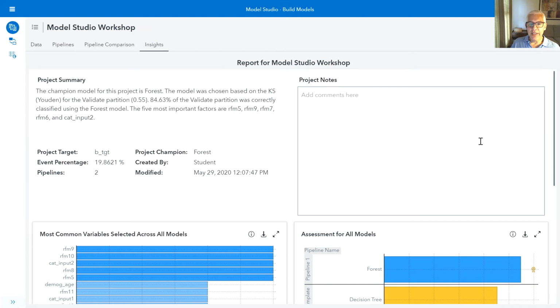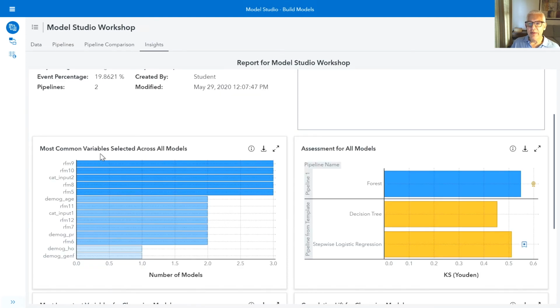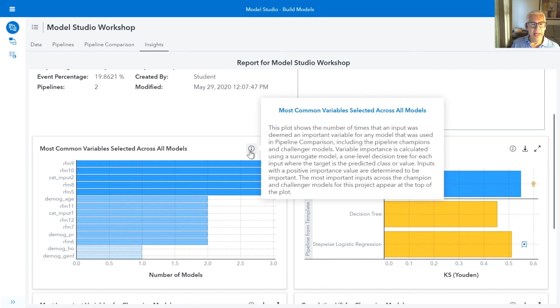If we scroll down just a little bit, you'll see that we also have the most common variables selected across all of our models. So that's really showing me all of those variables that are important to the models that are in our pipeline comparison window. And you can actually click on this little information button to get another nice automatically generated set of text that can help explain what's going on with that particular output.